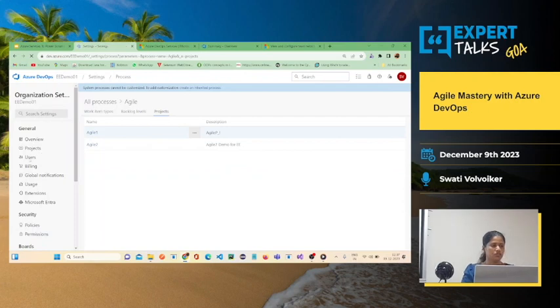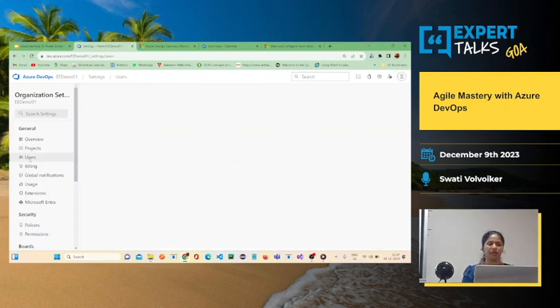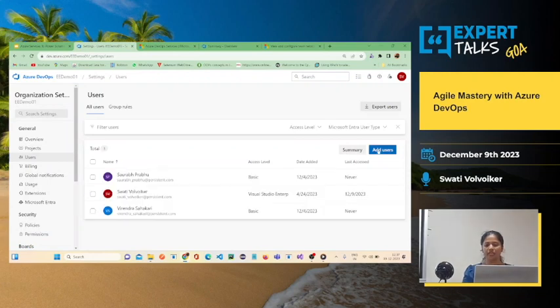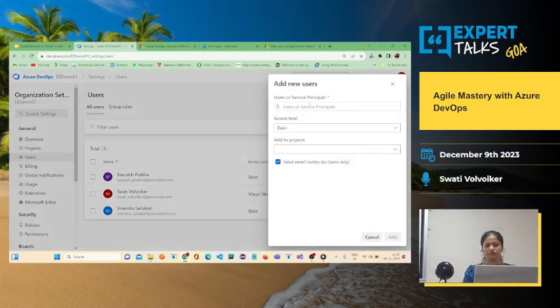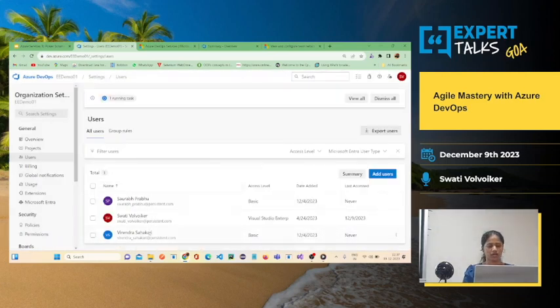Also inside the project you can manage the users. You can add your users. These are the 3 users that I have added for now. You can add a user by simply clicking on add user and entering the email address of the person you want to add. If I want to add this person, I can select the respective project wherein I want to add the user, and just click on add, so that the user will get added in your project.